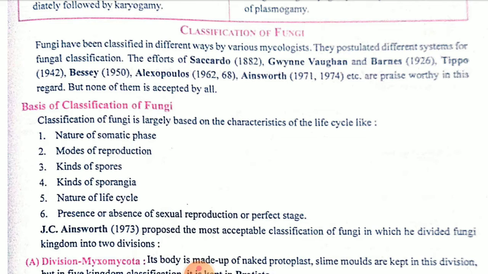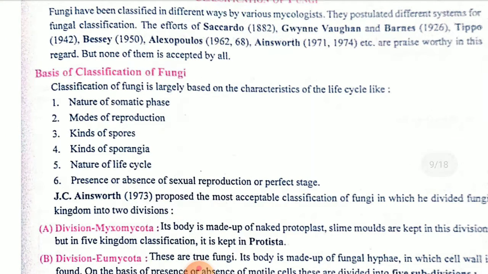Okay, children. So they gave different classifications: Sarcoda, Guinea, Vegana, then Barnes, Basin. So many different scientists gave different opinions for the classification. What is the basis of classification? The first thing is the nature of the somatic phase. Somatic phase means which type of cells are present. Then, on the basis of mode of reproduction, whether saprophytic or obligate parasites and so on.